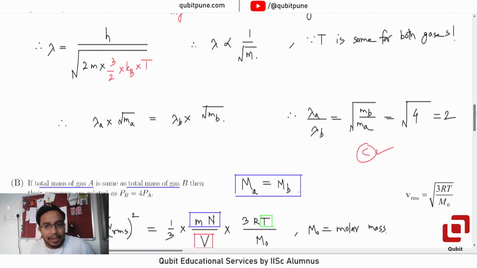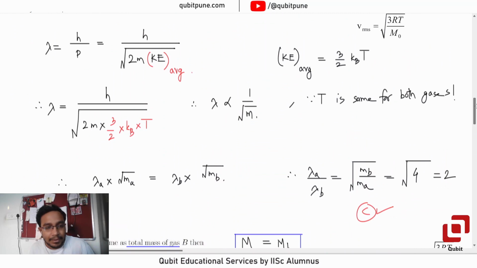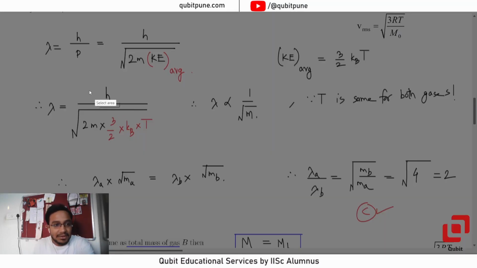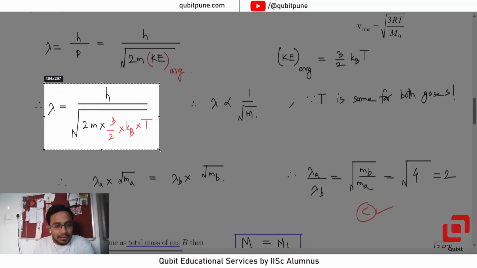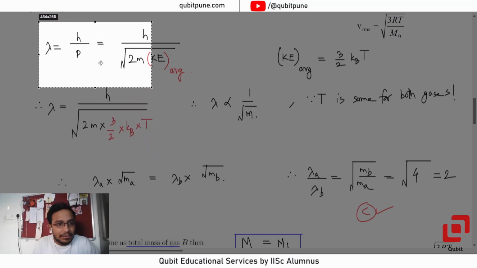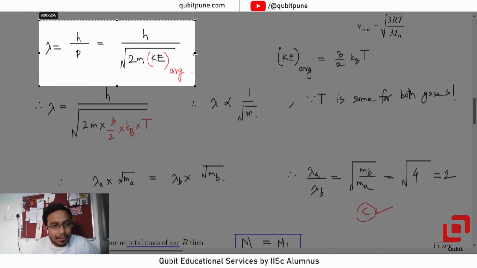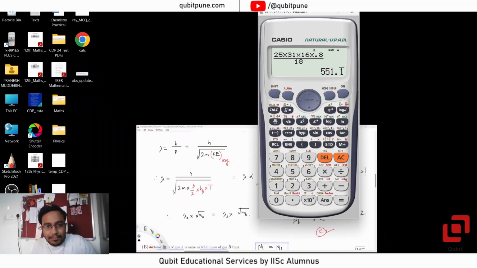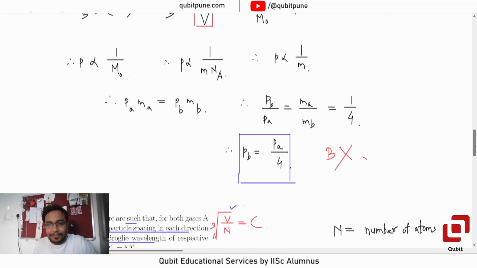Yes, here it is. Or rather, let's use this one.